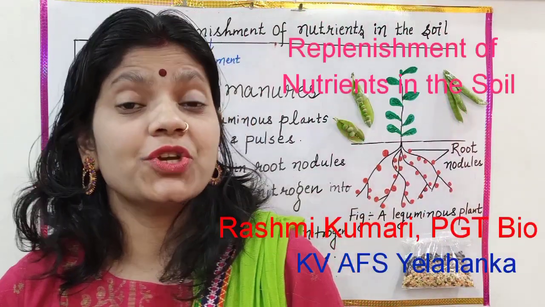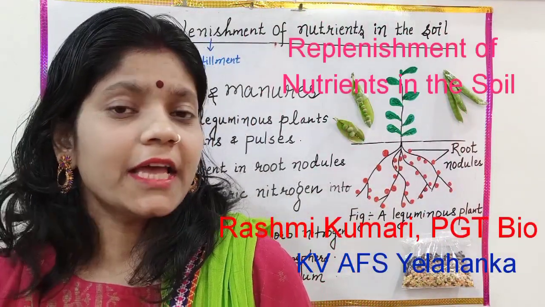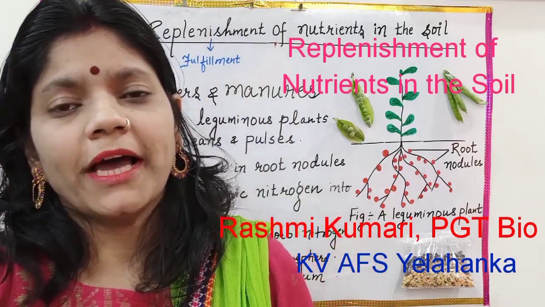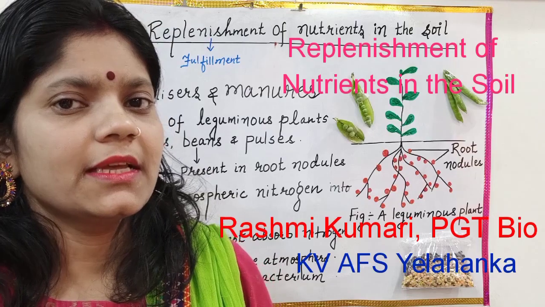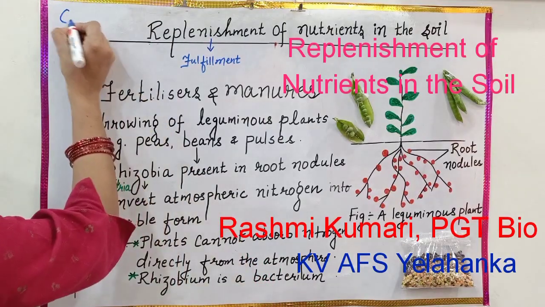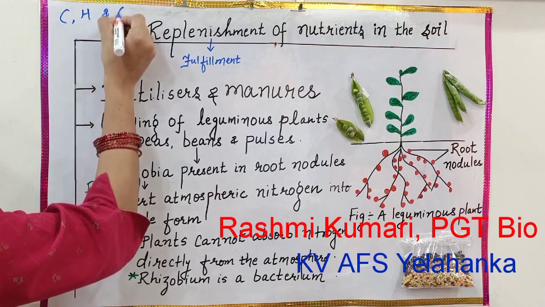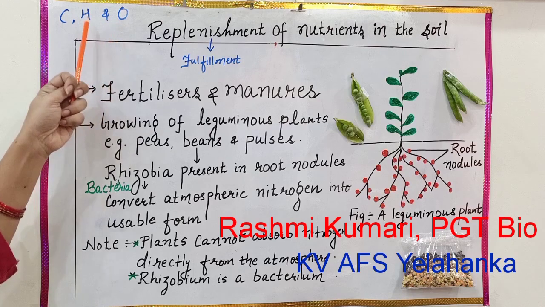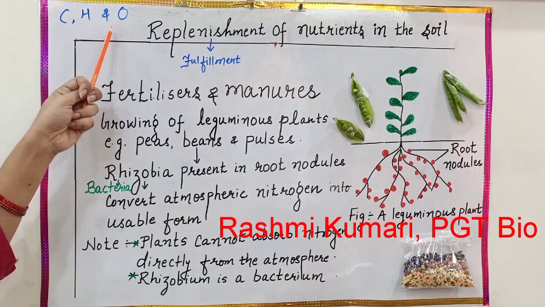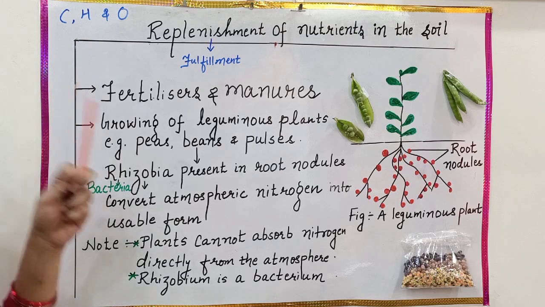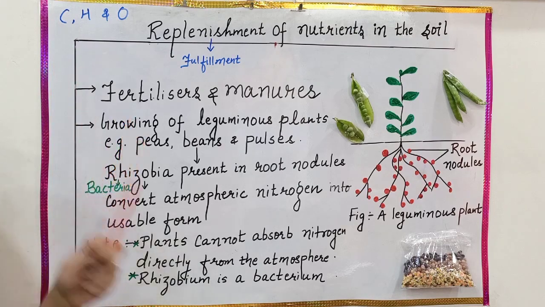Welcome to the new session of Nutrition in Plants. As we have already learned, plants make carbohydrates by the process of photosynthesis. And for making carbohydrates, they need carbon, hydrogen and oxygen. Carbon is provided by the atmosphere, and hydrogen and oxygen are provided by water. But apart from these three nutrients, plants also need 15 other nutrients which need to be supplied.